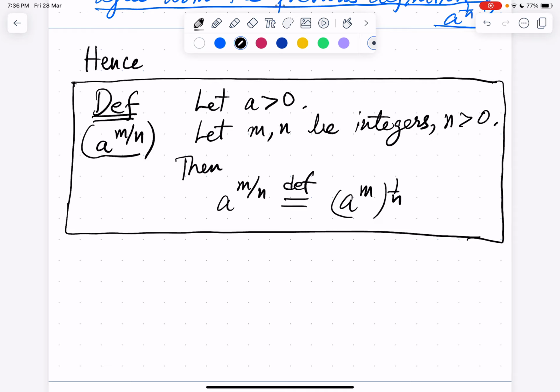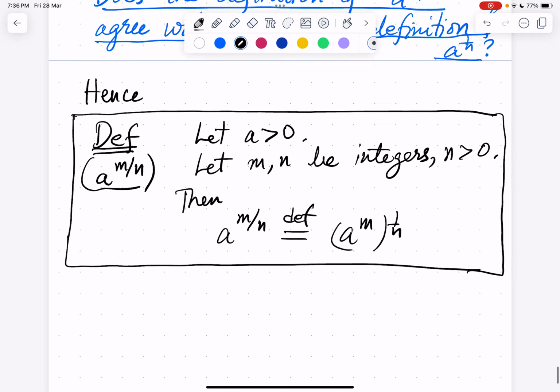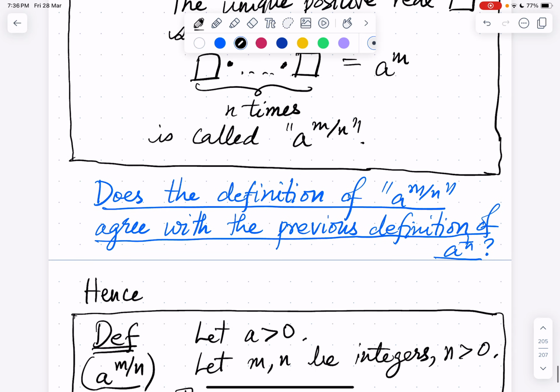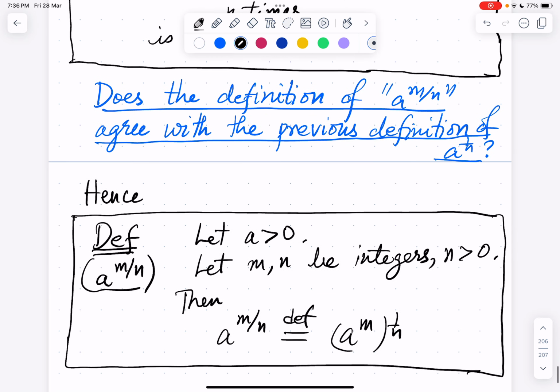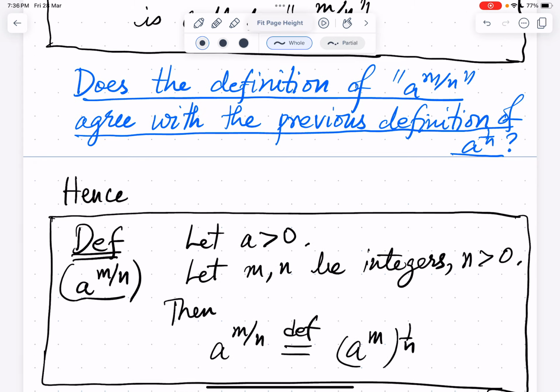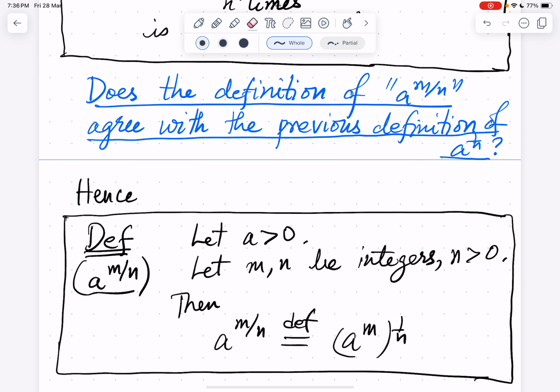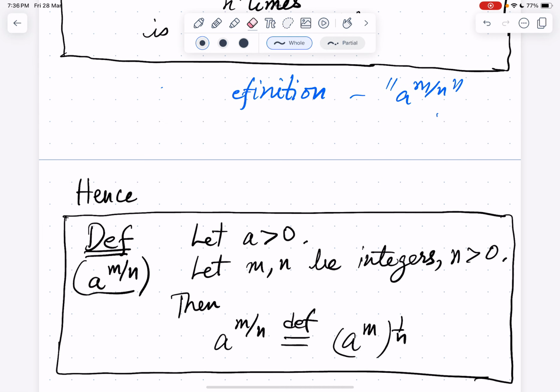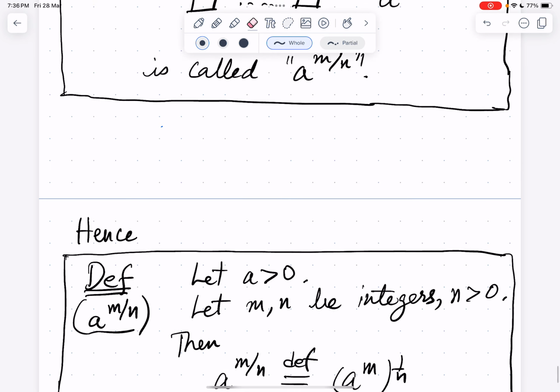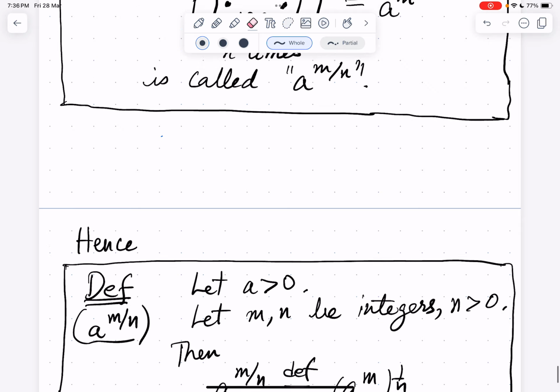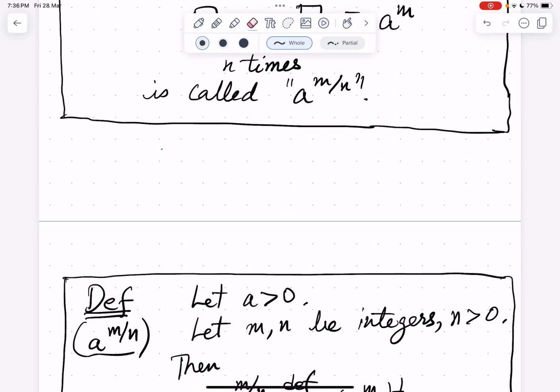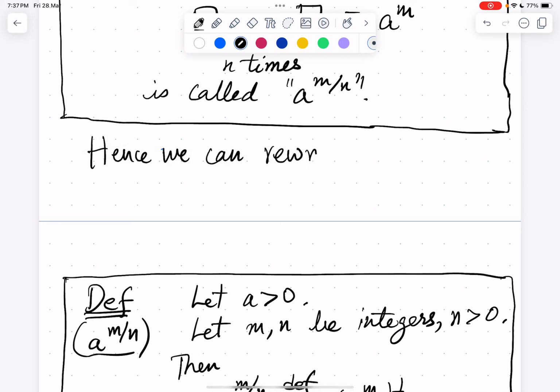It's quite simple. So in terms of nth roots, we do get the definition of a power m by n. Even this question, does the definition of a power m by n agree with the previous definition of a power 1 by n, becomes very trivial once we rewrite the definition. So I'll write it here itself. Hence, we can rewrite the definition